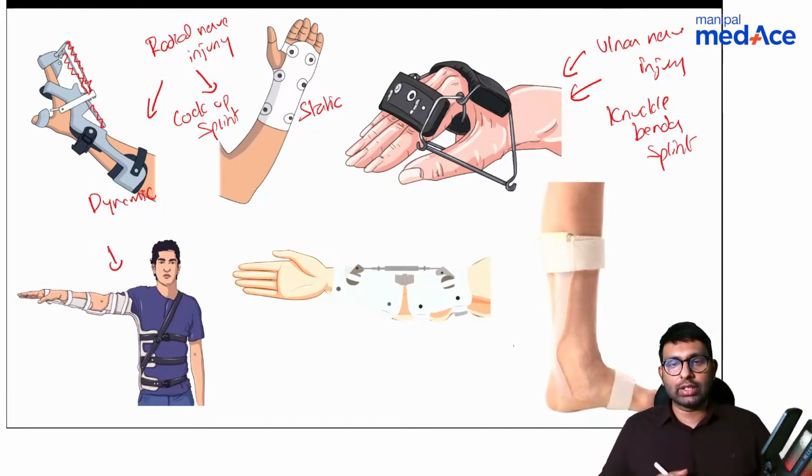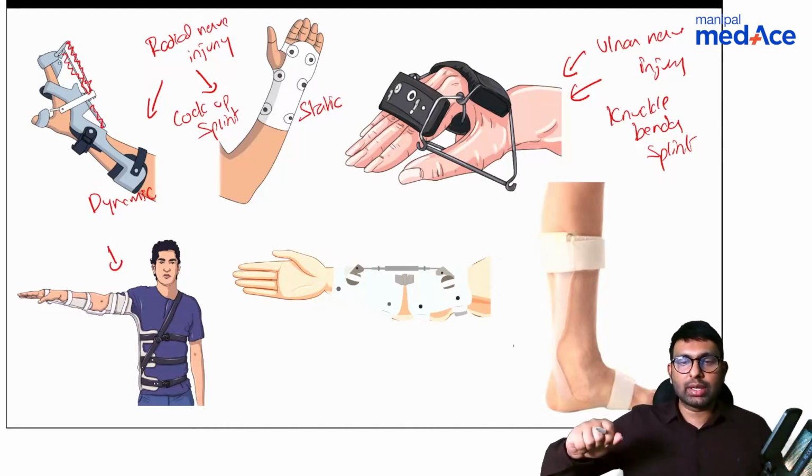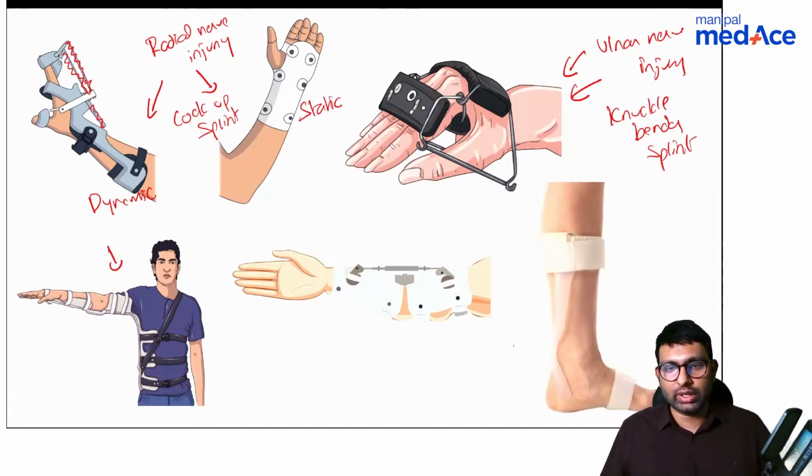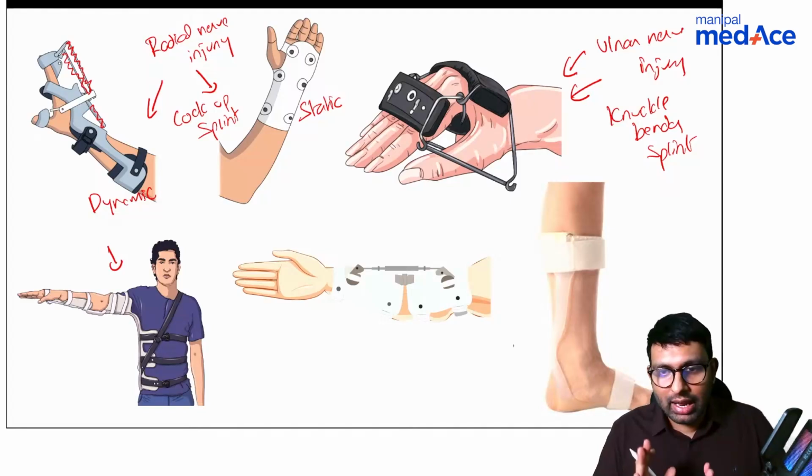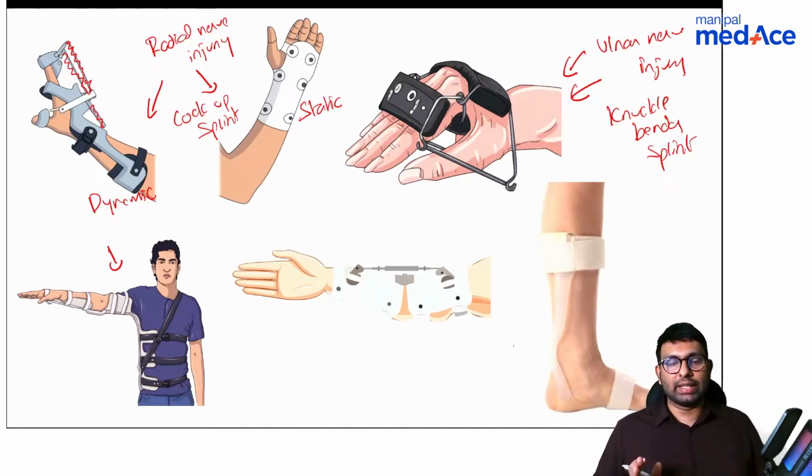Now let's go into this one here. Can you see the hand is going into abduction and some amount of external rotation. So what is this used in? And what is the name of the splint? Yes, so Dr. Jain has answered it together. Aeroplane splint used in brachial plexus, right?